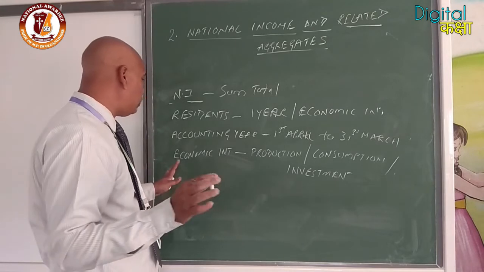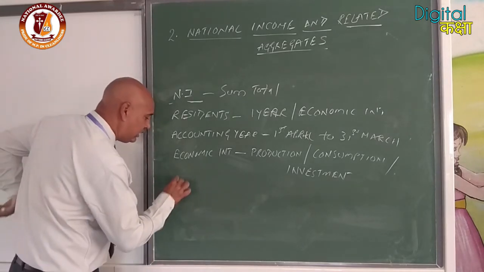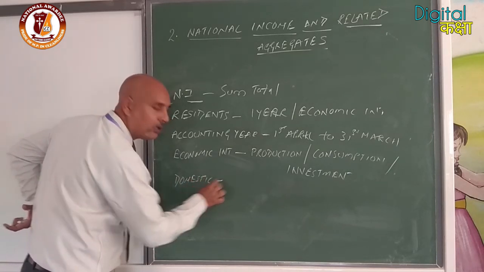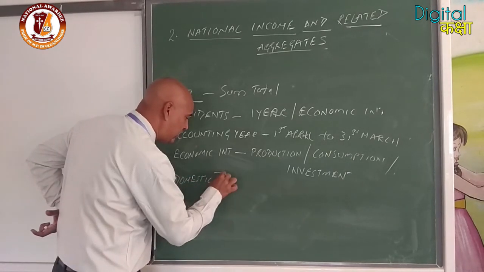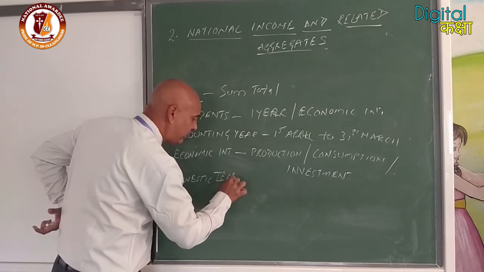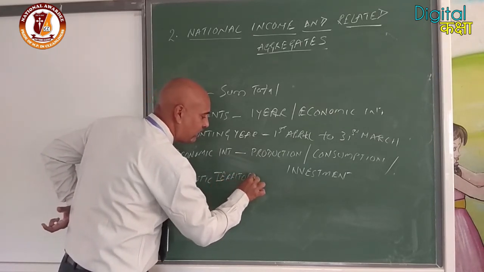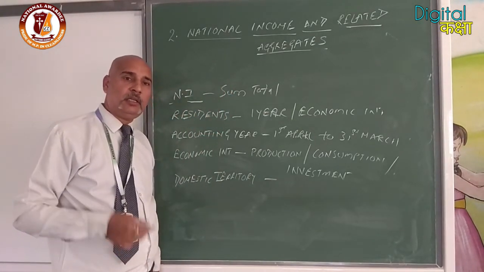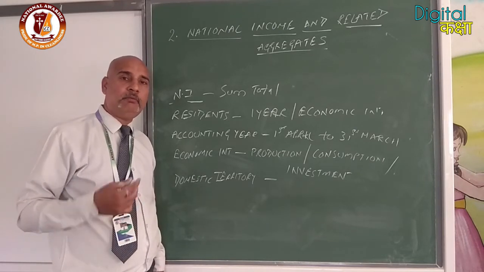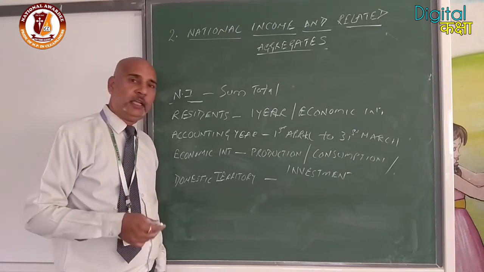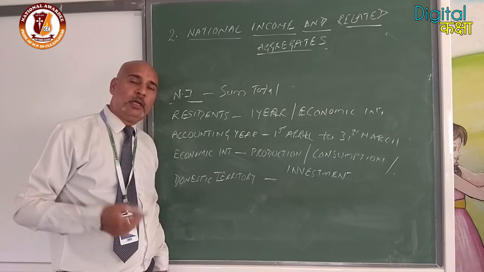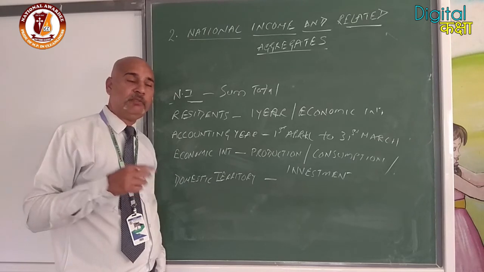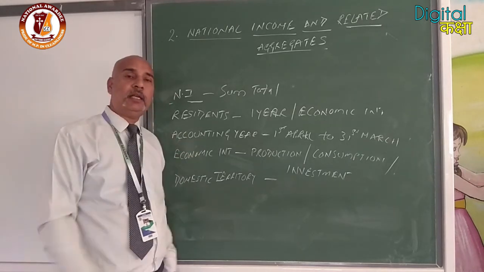There is no parameter for economic interest. And we have discussed the domestic territory, which is a little bit different from political territory. Exceptions: foreign embassies, aircraft, ships, vessels, oil rigs, oil platforms, and military establishments will not be included in the domestic territory.